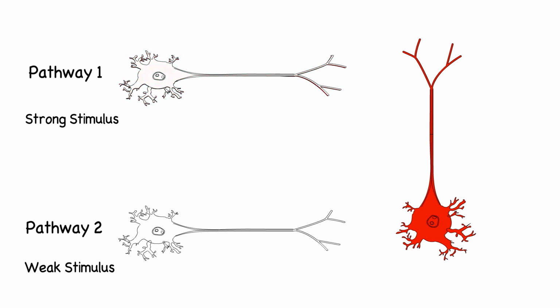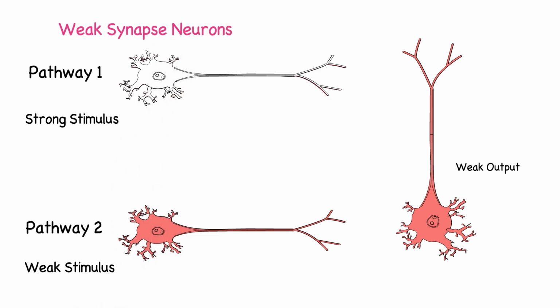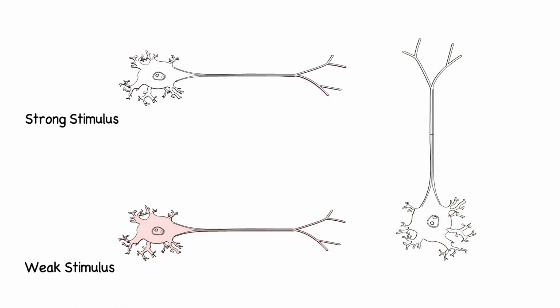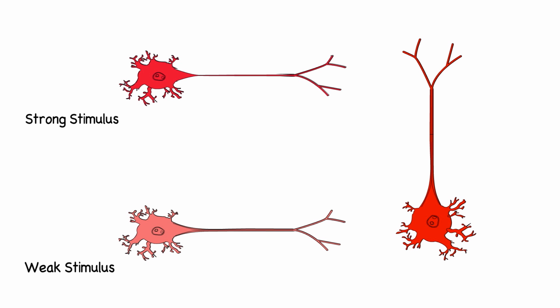Stimulating the second group of neurons with a weak electrical stimulus produces a lower rate of firing. These are the weak synapse neurons. Next, the researchers stimulate both groups of presynaptic neurons simultaneously, one with the weak electrical stimulus, the other with a strong stimulus. As a result, the formerly weak synapse neurons have become potentiated. Now, stimulation of these neurons with a weak electrical stimulus produces a high rate of postsynaptic firing.